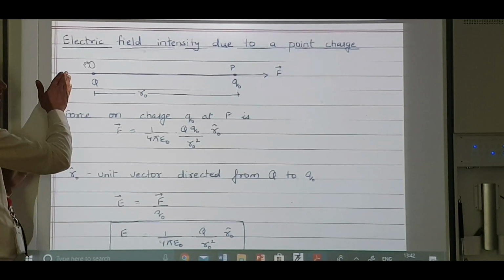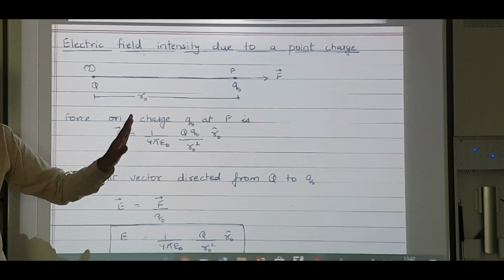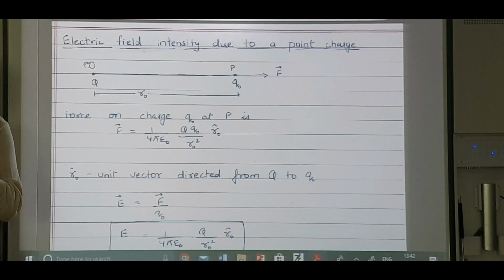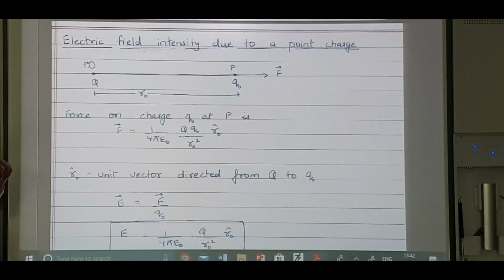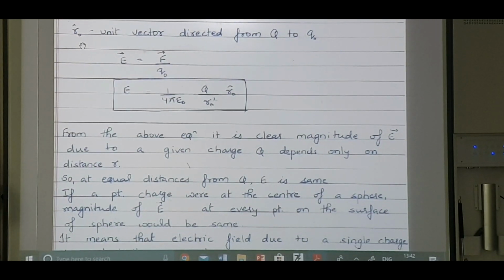Or you can write along QP. If you don't want to write the unit vector, no problem. Write along QP. Okay. Now what was the definition for electric field intensity? F by q naught. So if I put the values, what am I getting?